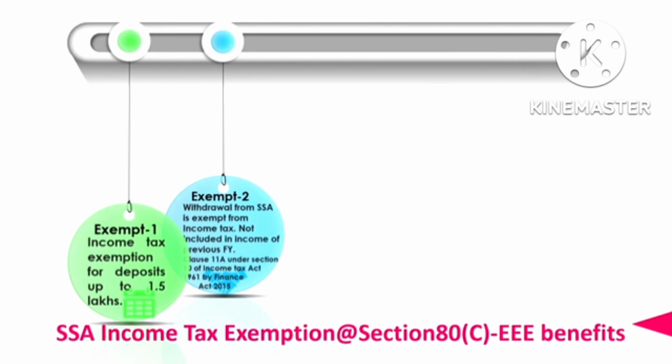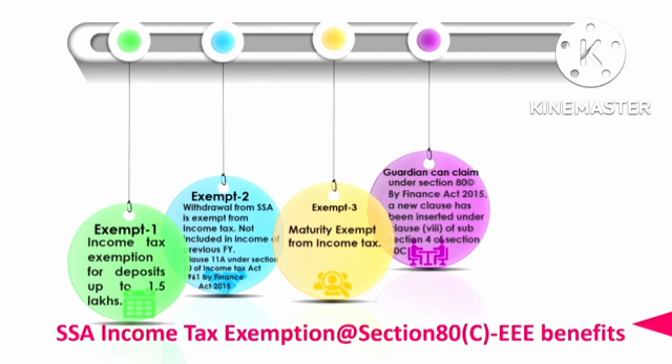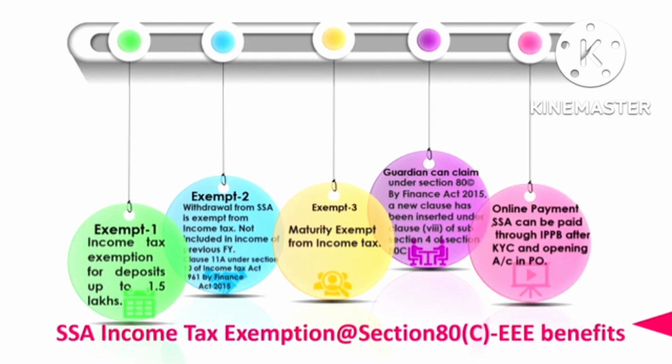And clause 11A under section 10 of the Income Tax Act 1961, by Finance Act 2015, allows withdrawal from the Sukanya account that is exempt from income tax. The third exemption is that maturity is also exempted from income tax. So the deposits are exempted, the withdrawal is exempted, the maturity is also exempt from income tax. One more point is that the guardian can claim under section 80C by Finance Act 2005. A new clause has been inserted under clause 8 of subsection 4 of section 80C. So the guardian also can claim the section 80C income tax exemption.